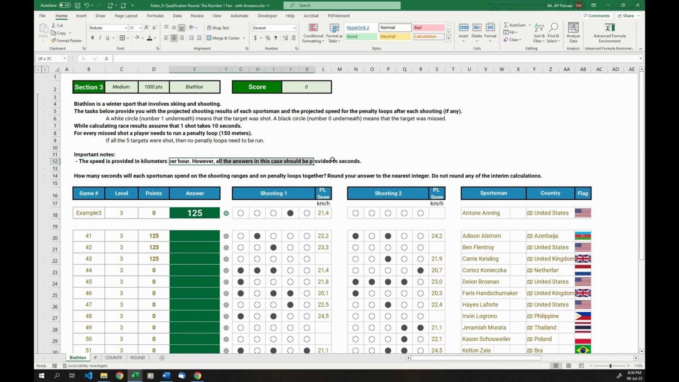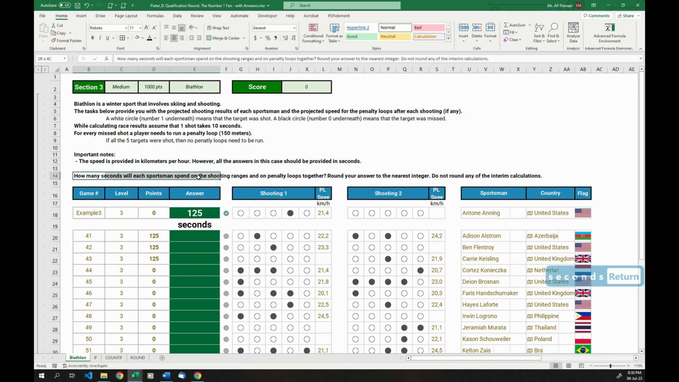The speed is provided in kilometers per hour, like they give us here. However, all the answers in this case should be provided in seconds, so we will just need to convert that. How many seconds will each sportsman spend on the shooting ranges and on the penalty loops together? Round your answer to the nearest integer. Do not round any of the interim calculations.